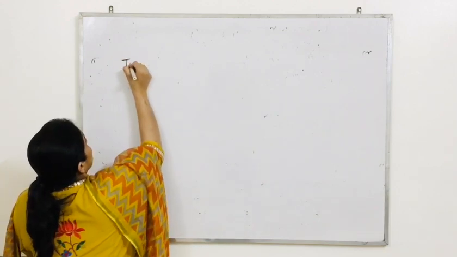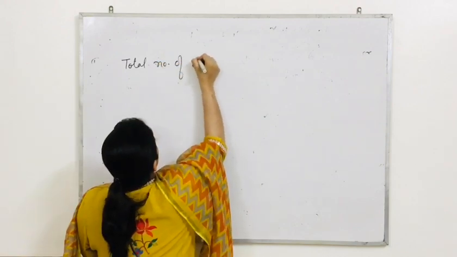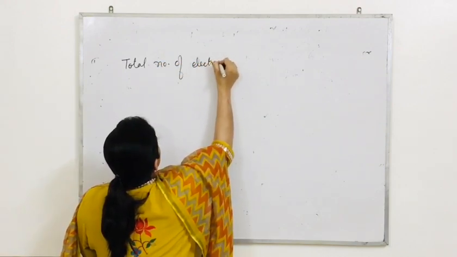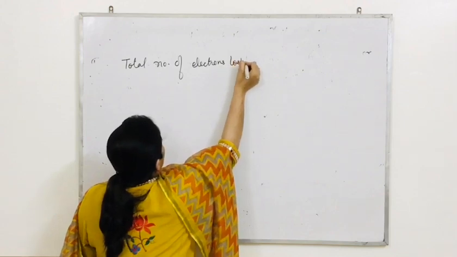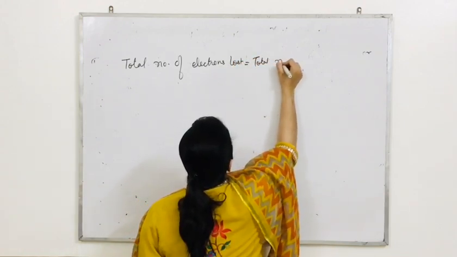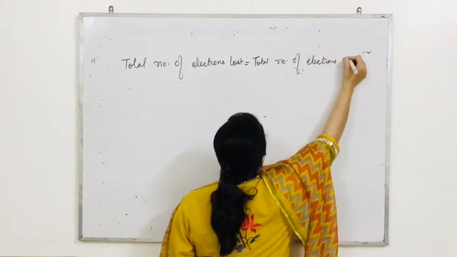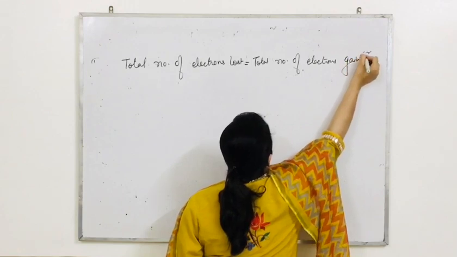Always remember, in a redox reaction, the total number of electrons lost by the oxidation process is equal to the total number of electrons gained.